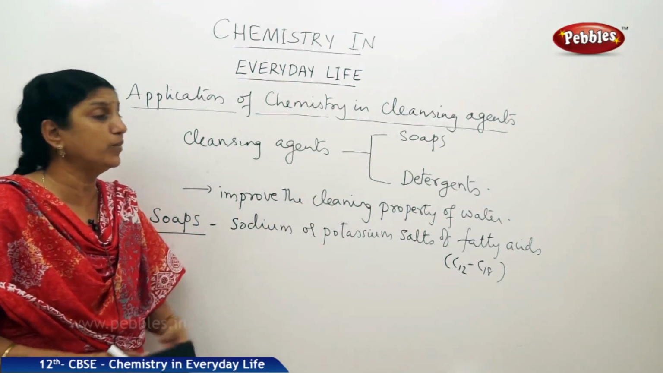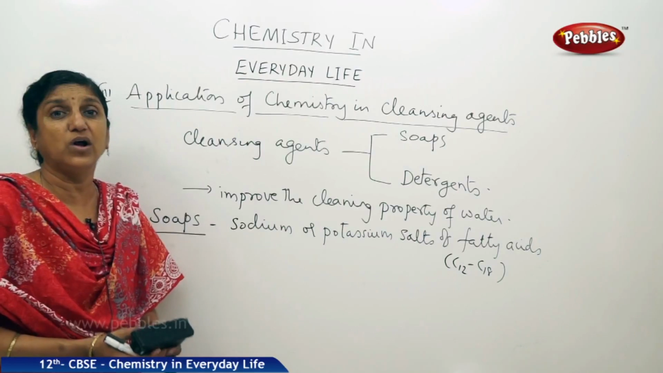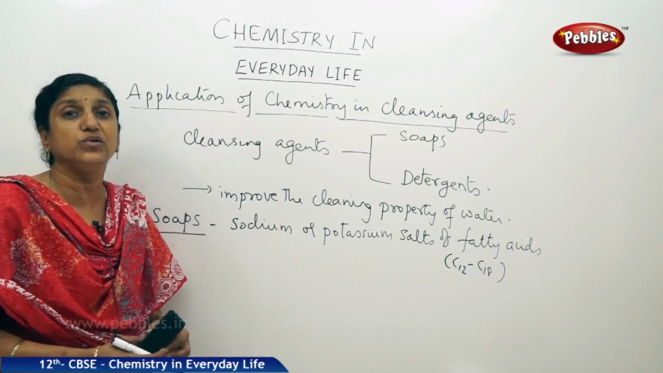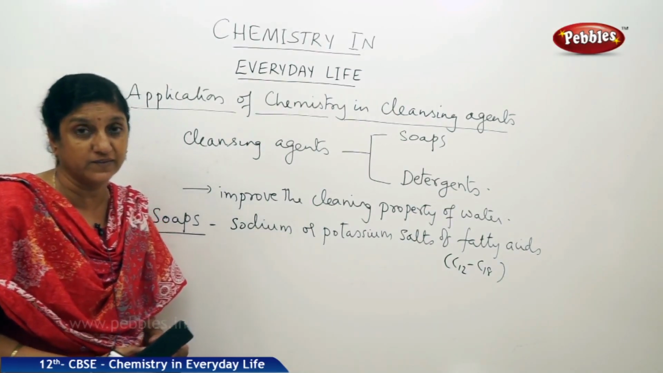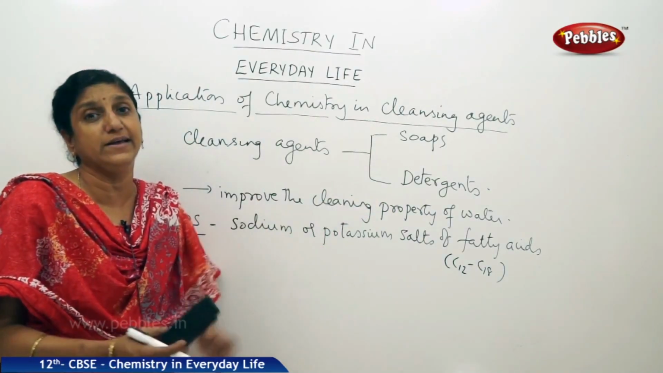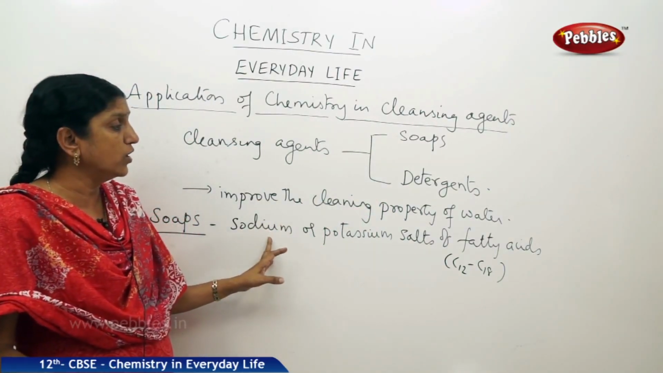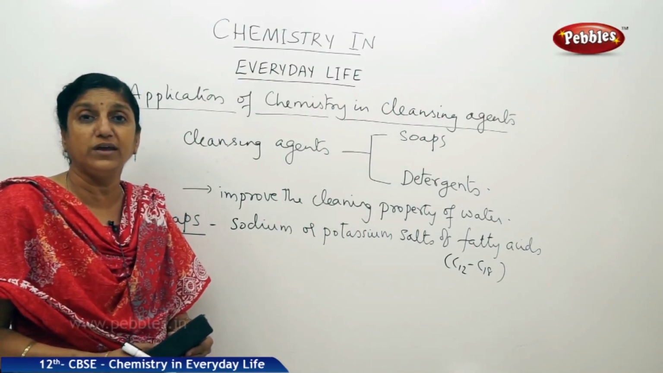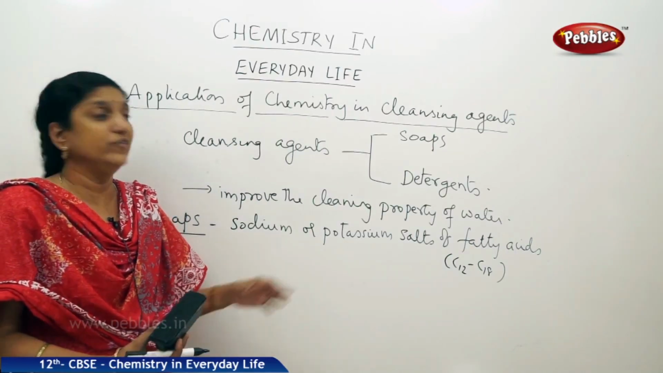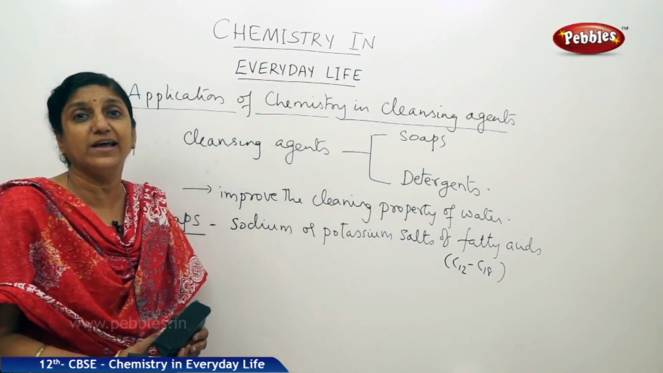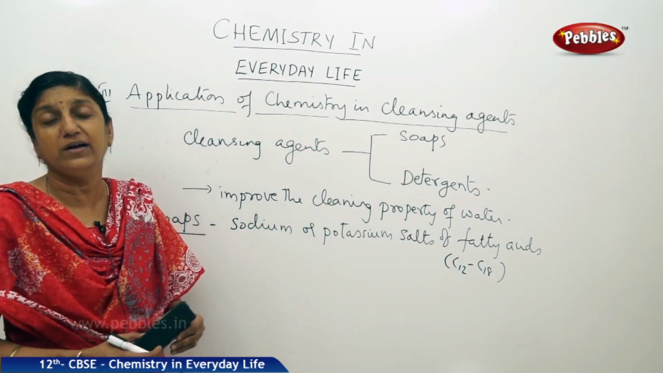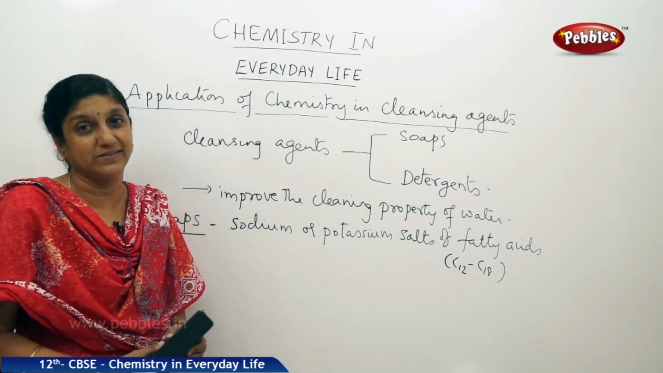So soaps are chemically defined as sodium or potassium salts of fatty acids. Why only sodium or potassium salts? Because only these salts are soluble in water. Most other salts are insoluble in water, so you cannot use them for cleaning purposes. That is why soaps are basically sodium or potassium salts of fatty acids. Now, compared to sodium salts, potassium salts are found to be very gentle on the skin. So, if you use a soap which is a potassium salt of fatty acid, it will be very gentle on your skin. So, usually toilet soaps are potassium salts of fatty acids.